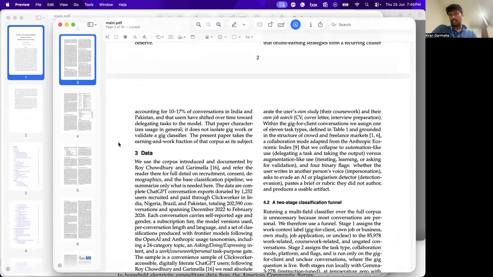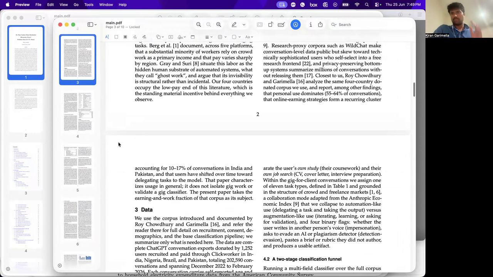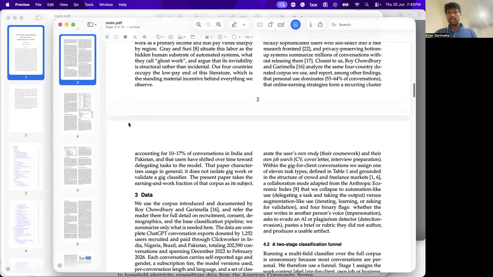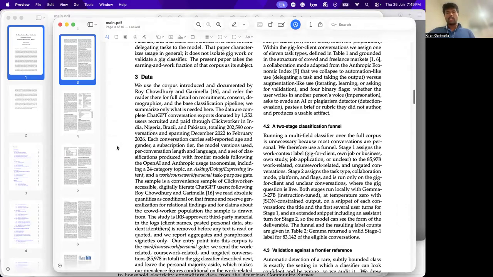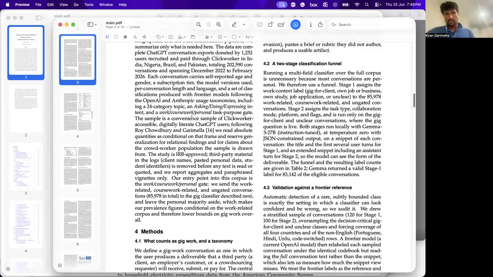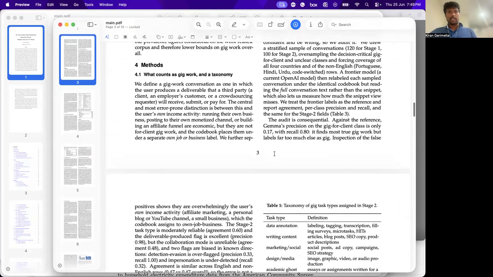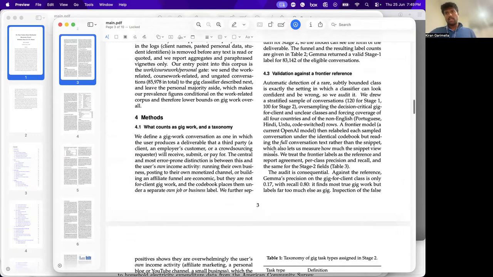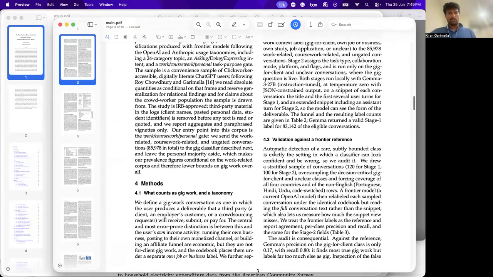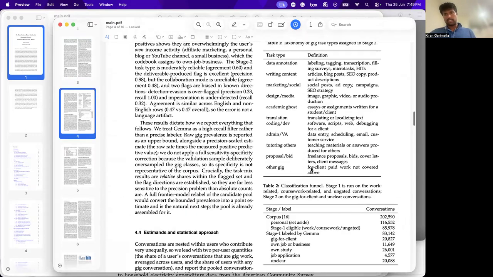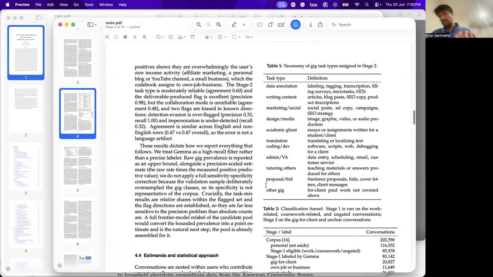So again, it says what it says about what our job is. You might say, oh yeah, you're an idiot for using this to write this paper. Obviously, I'm not submitting this paper anywhere. But this way, I can clearly see what was done, right? What is the data, and I can already imagine myself. Okay, these are the methods it used. This is the taxonomy that it came up with itself.